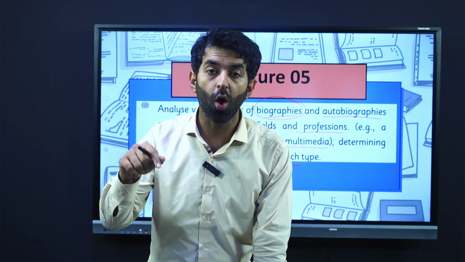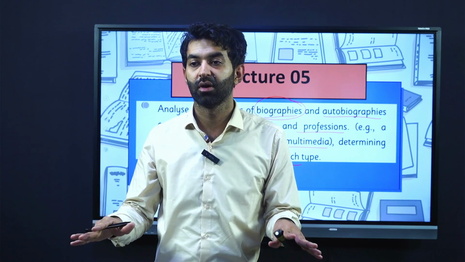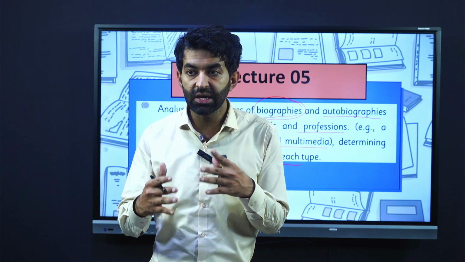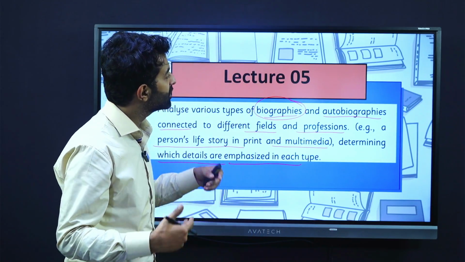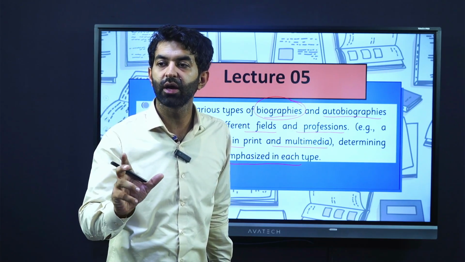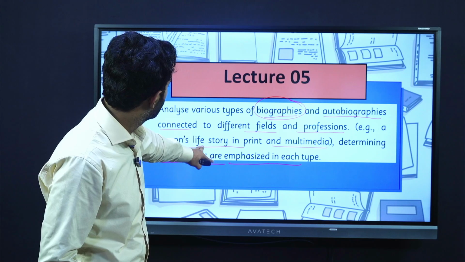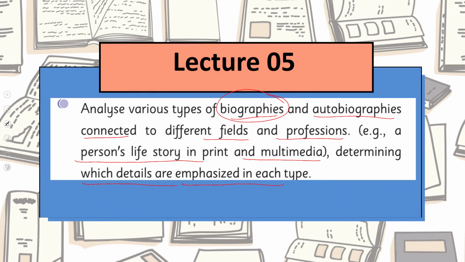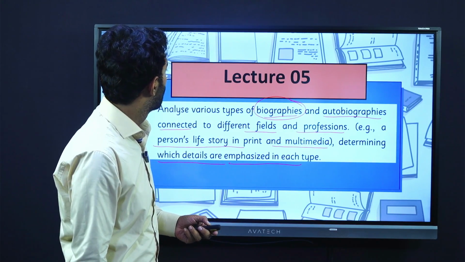But when we are talking about autobiography, we are talking about the very same person who's writing his account, his life. That's autobiography. We will see कि biography पढ़ते हुए हमने किस चीज का ख्याल रखना है, and when we are reading autobiography, which things we need to understand. What is a memoir, जो कि एक specific time के लिए होता है. It's a part of autobiography. Now, we will take any person's famous autobiography or biography, and we will talk about it in detail, and we will respond to the text with some answers to the questions that we have.